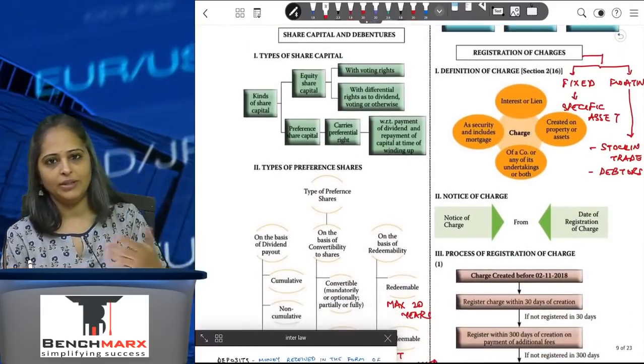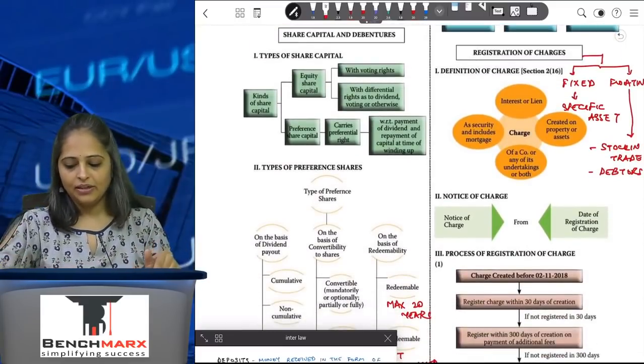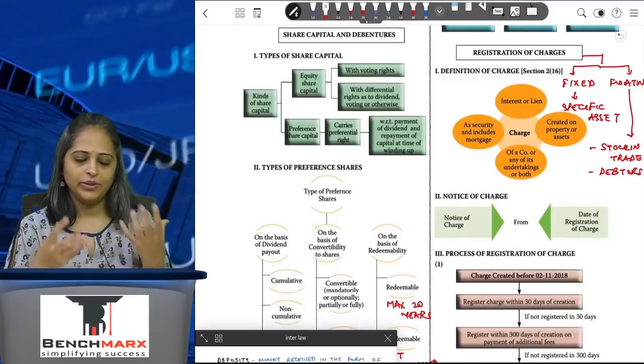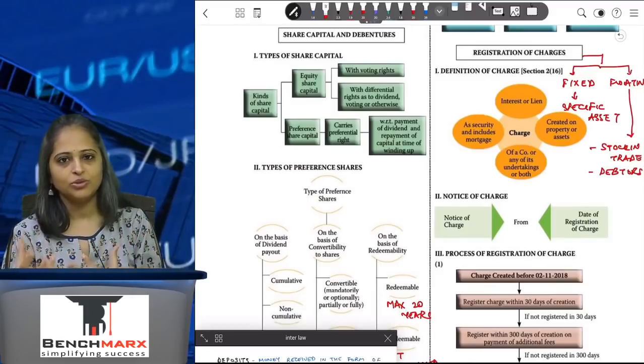Now coming to share capital and debentures. Share capital, as we studied, we have equity share capital and preference share capital, the two most important things.